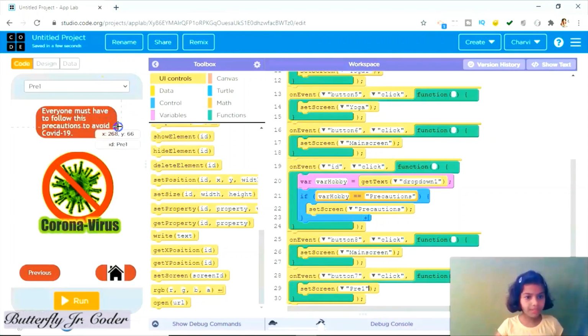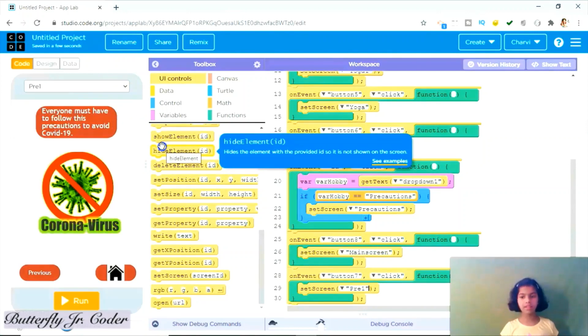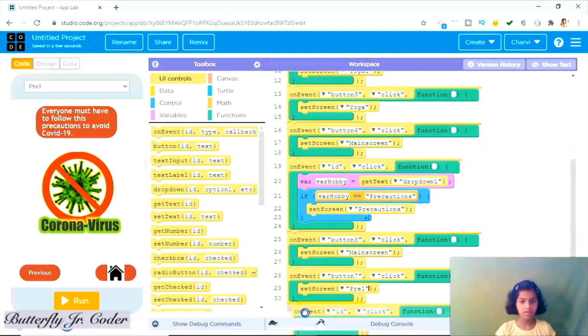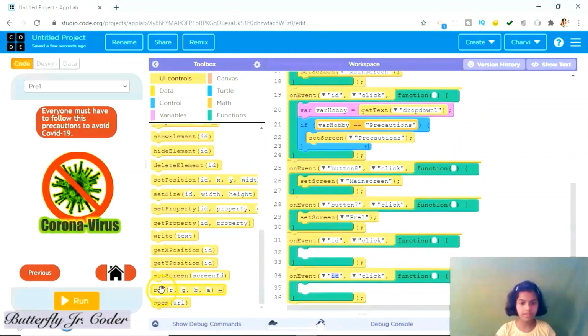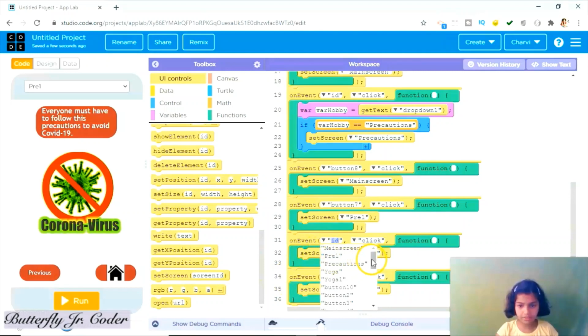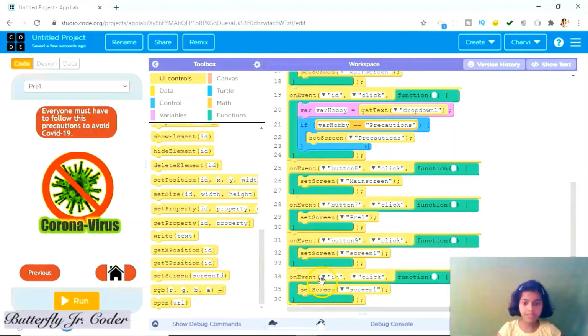Now let's take pre1 and then again on event, then set screen. When button 9 is clicked and when button 10 is clicked, set screen to precautions, and here set screen to main screen.